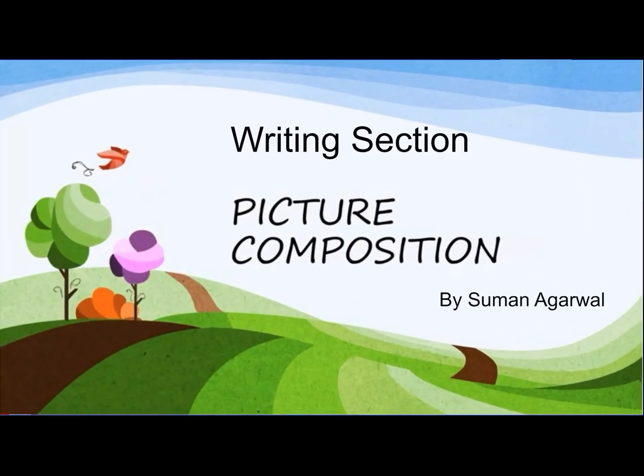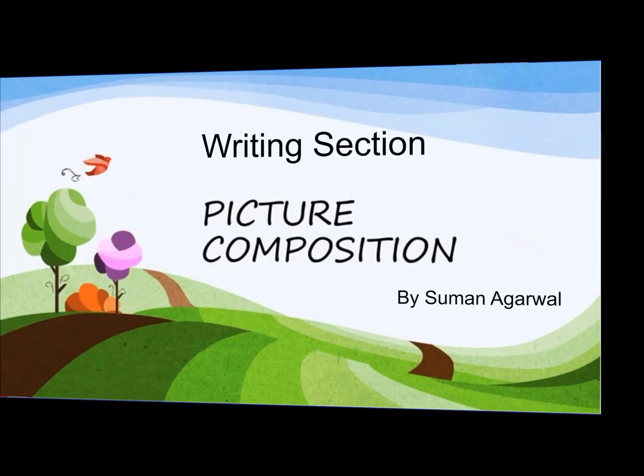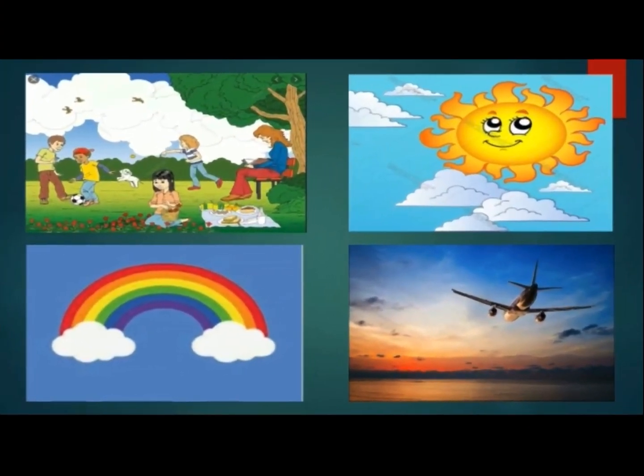Today we are going to learn an interesting topic in our writing section, that is picture composition. Now children, look at these beautiful pictures. Aren't they pretty? Yes, they are. Every picture speaks something. What is the first picture about? It is a park where the children are playing and enjoying. Then in the second picture, the sun is shining brightly. Next you can see a rainbow and the clouds. Then the aeroplane in the sky.